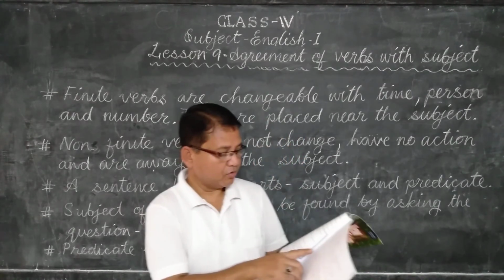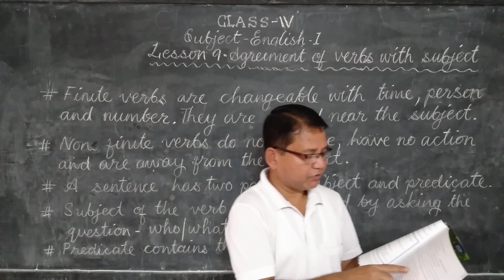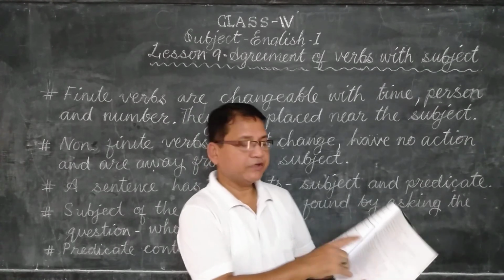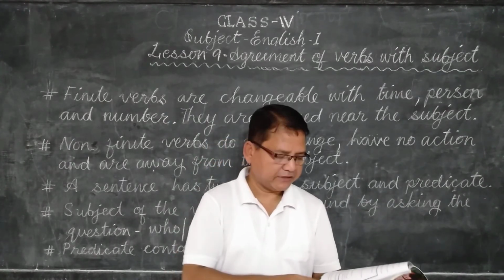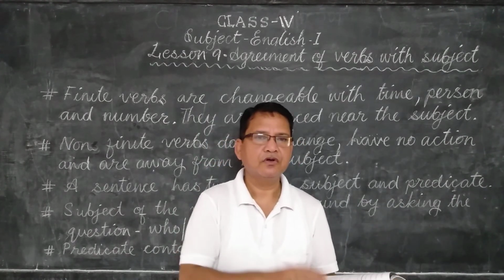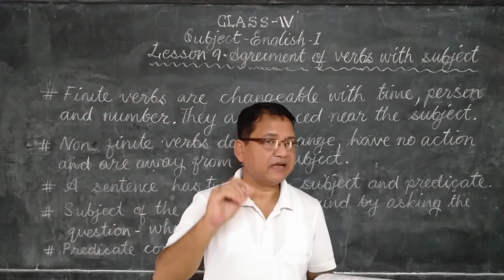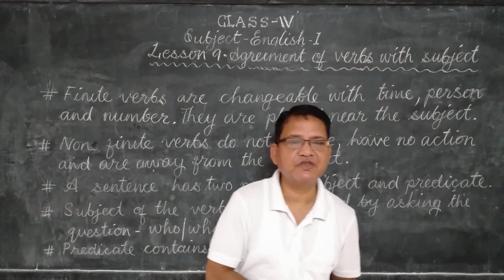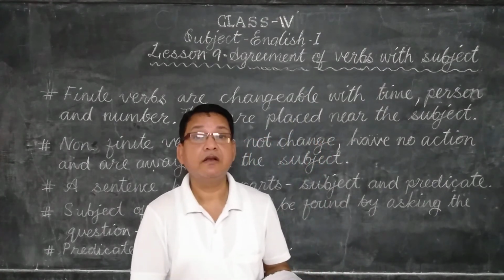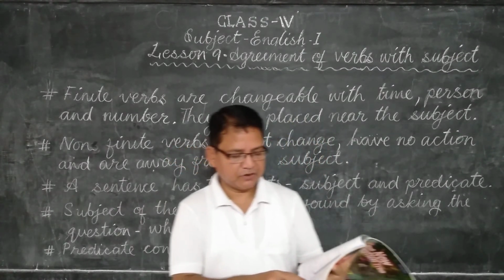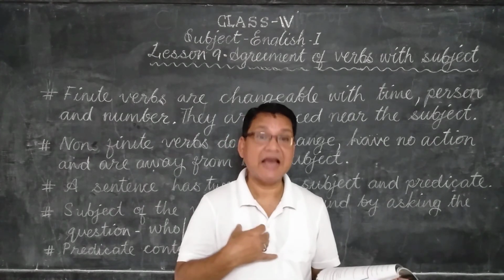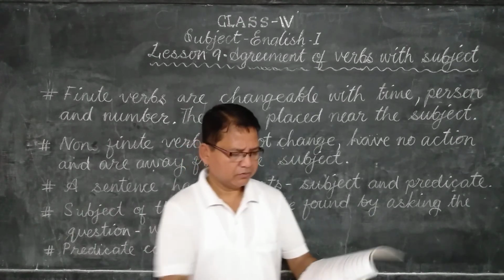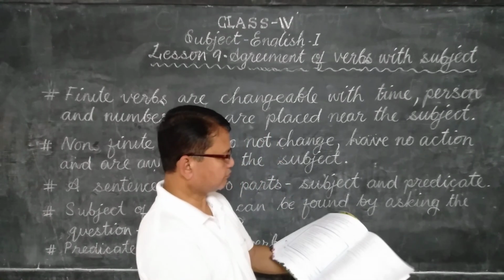Number 3. Ronnie liked reading mystery stories. I like travelers. See, Ronnie is a singular person. The sentence is in present tense. So, singular present tense, s or es after the verb. So, Ronnie likes, not like. Ronnie likes reading mystery stories, and I like, not likes. I like travelers. We complete this, okay?